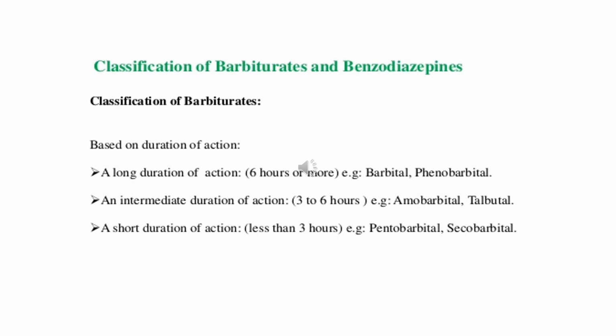Examples for long duration of action: barbital and phenobarbital. Intermediate duration: amobarbital and butobarbital. Short duration: pentobarbital and secobarbital.